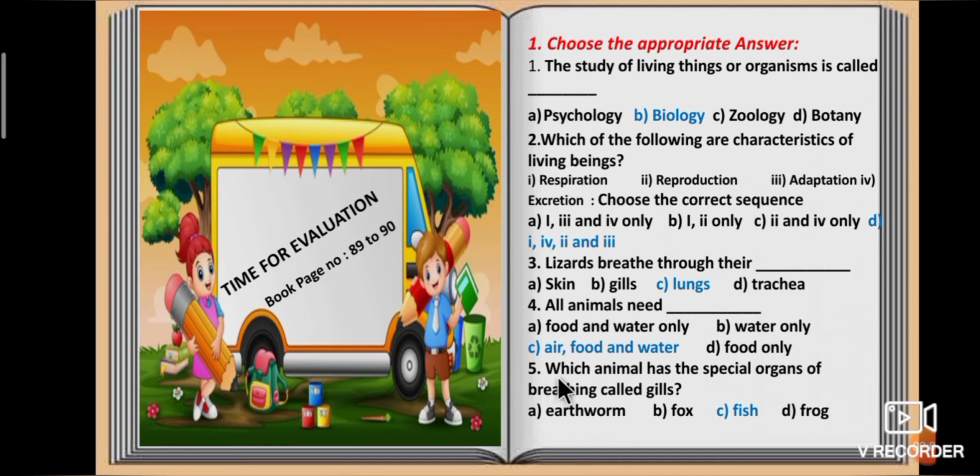Fifth question, which animal has the special organs for breathing called gills? Option A, earthworm. Option B, fox. Option C, fish. Option D, frog. Answer is fish. Fish has the special organs of breathing called gills.